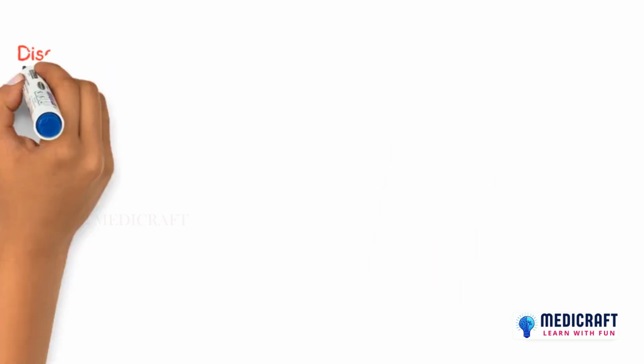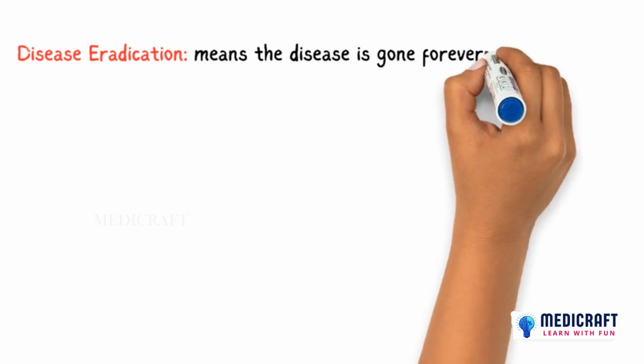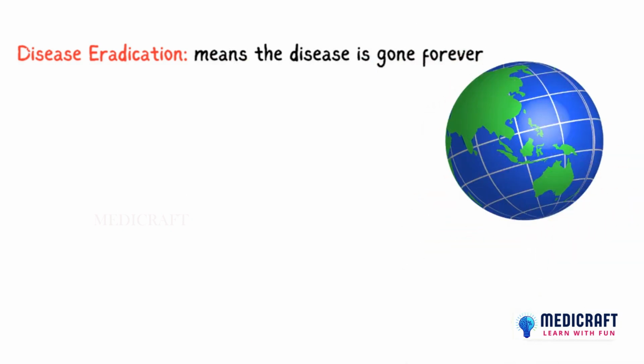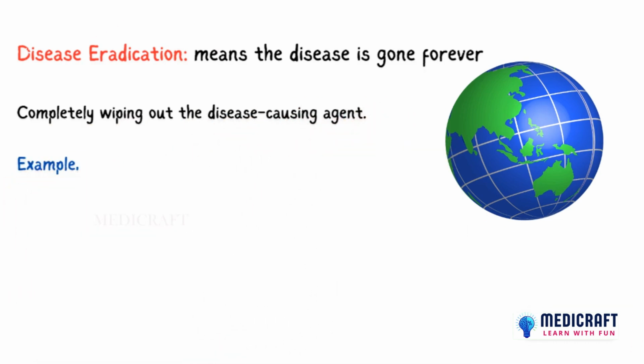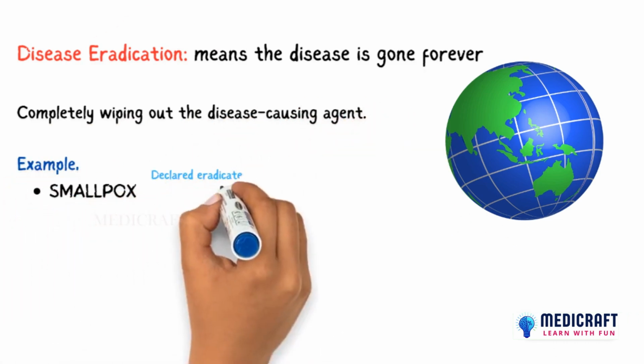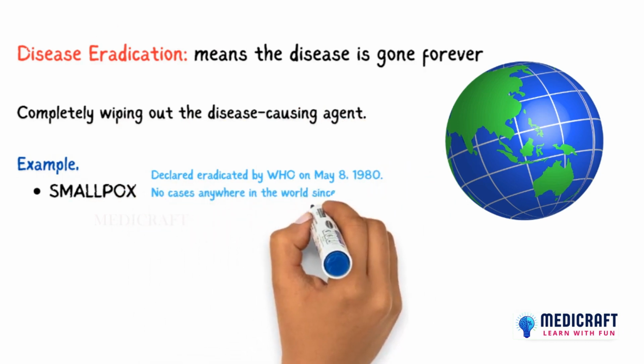Now, let's talk about the biggest achievement in public health: disease eradication. Unlike control and elimination, eradication is an absolute term. It means the disease is gone forever from the entire world. The term eradication literally means to tear out by the roots, completely wiping out the disease-causing agent. The best example? Smallpox, declared eradicated by WHO on May 8, 1980. No cases anywhere in the world since then.